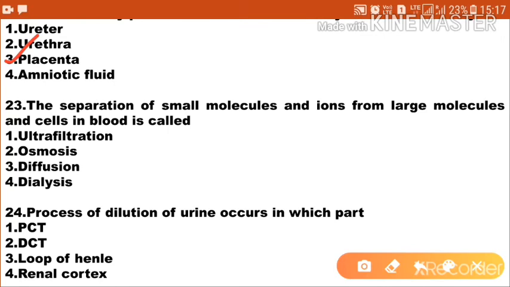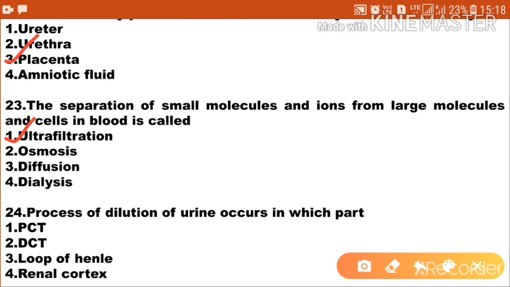Next one, the separation of small molecules and ions from large molecules and cells in the body is called option 1 ultrafiltration, option 2 osmosis, option 3 diffusion, option 4 dialysis. So the correct answer is ultrafiltration. Option 1 is the correct answer. The separation of small molecules and ions from large molecules and cells in blood is called ultrafiltration.